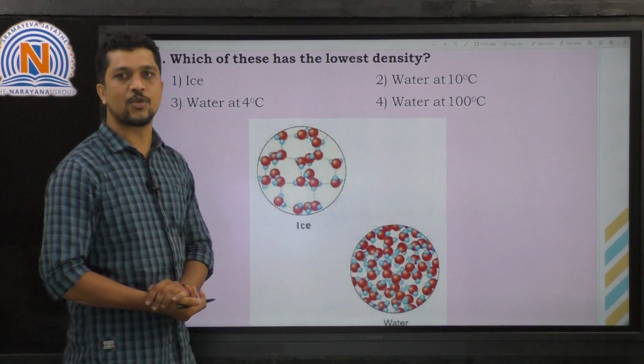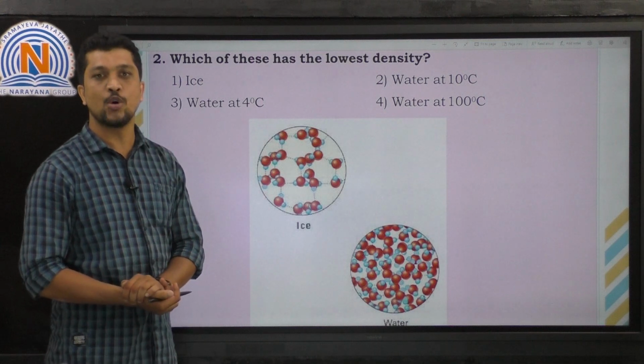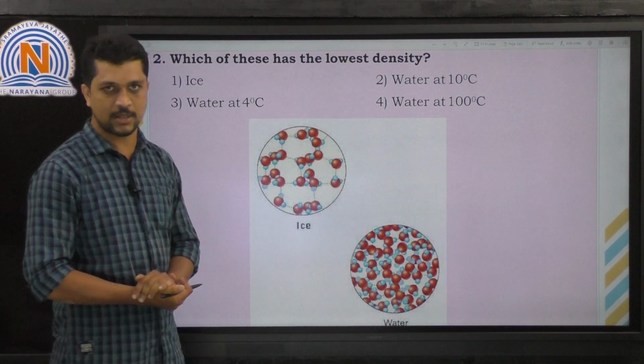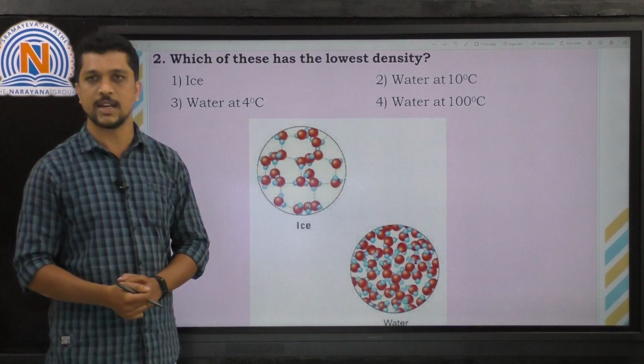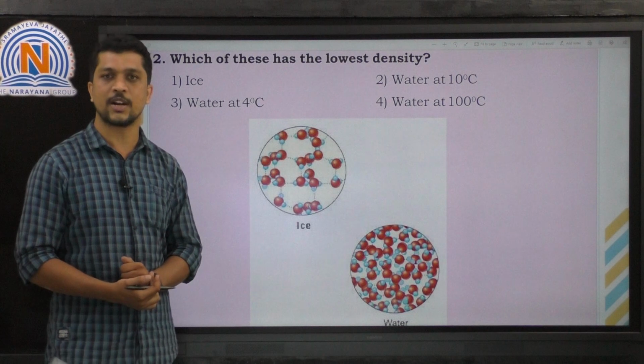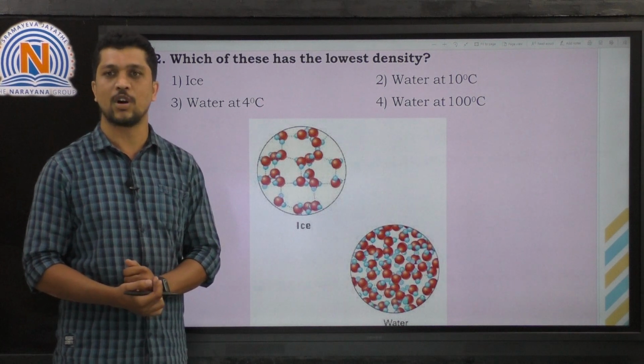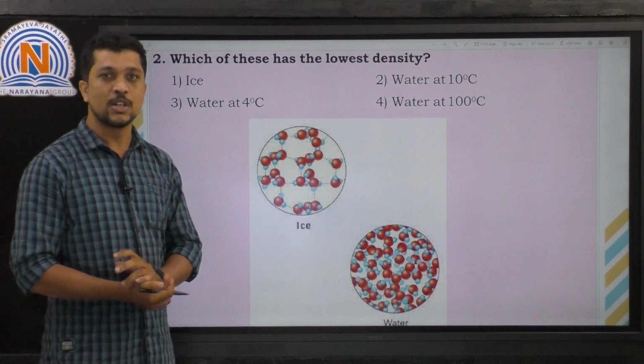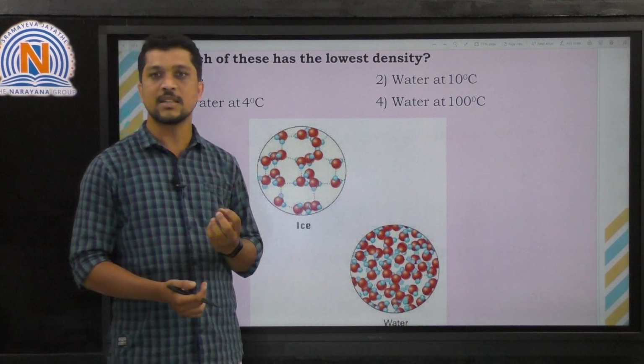So here the second question. Which of these has lowest density? They have given four options. What is the first one? The first one is ice. Second option water at 10 degrees centigrade. Third option water at 4 degrees centigrade. And fourth option water at 100 degrees centigrade. Right? So among these, which has the lowest density?